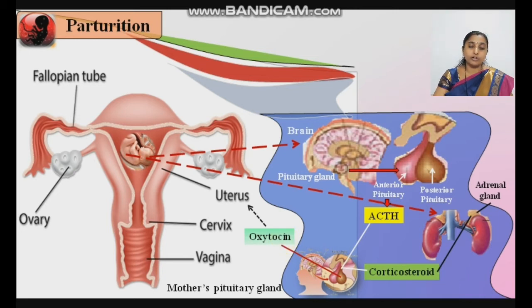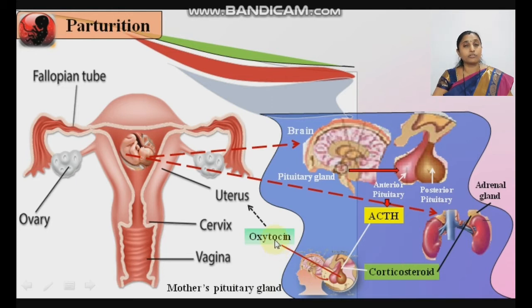Okay, for secretion of oxytocin, the essential hormones are ACTH and corticosteroid. ACTH is secreted from the anterior pituitary gland of the fetus. Corticosteroid hormone is secreted from the adrenal gland of the fetus. Both these hormones are from the fetus, so they are known as fetal hormones. They are not secreted from the mother. See here, do not confuse this with oxytocin. Here the fetus gives a signal to its own pituitary gland as well as adrenal gland to secrete its own hormones, ACTH and corticosteroid. These fetal hormones stimulate the mother's pituitary gland to secrete oxytocin.